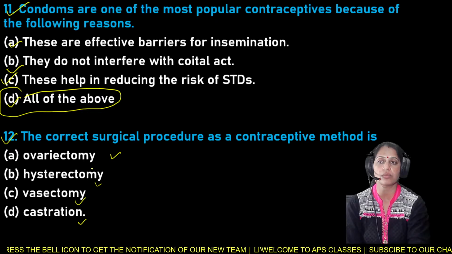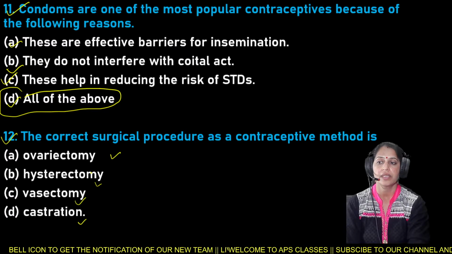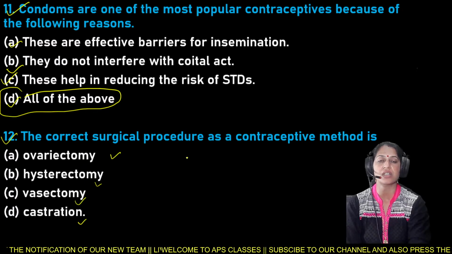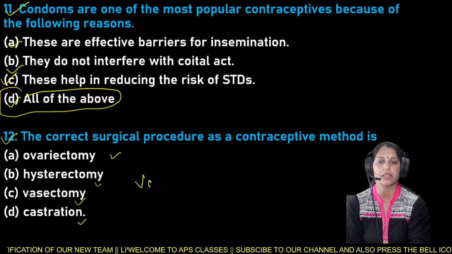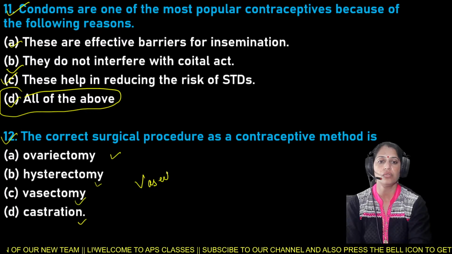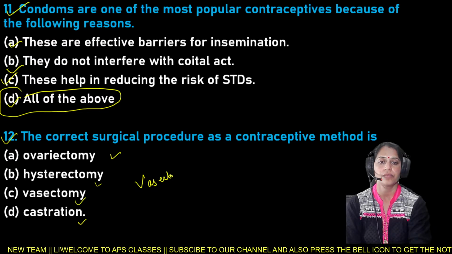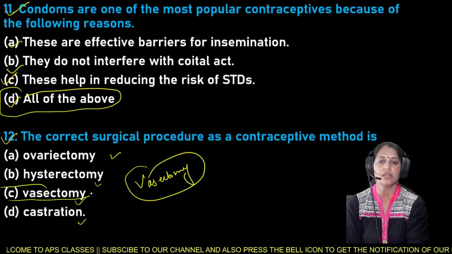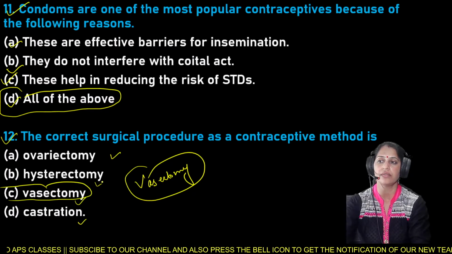So here it is your question number 12. The correct surgical procedure as a contraceptive method is vasectomy. So here option C is the right answer for question number 12.